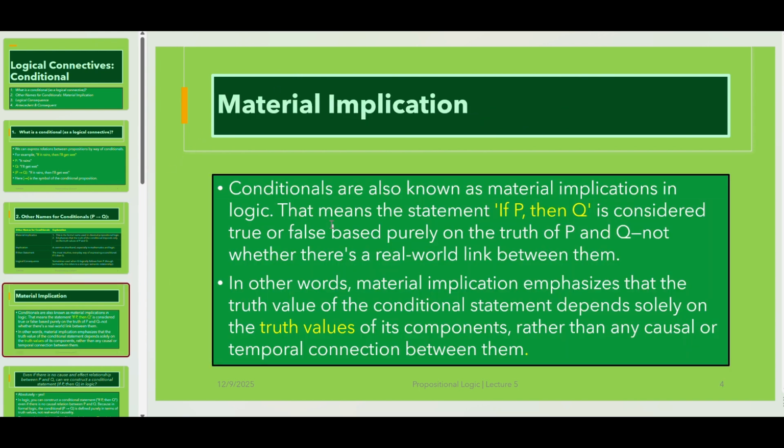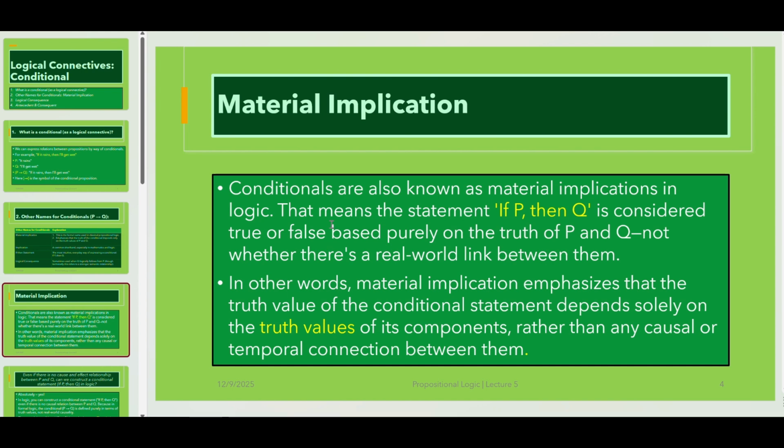Okay, let's clarify material implication. How can we explain this name for conditional? Conditionals are also known as material implication in logic, as we have said before. That means that the statement if P then Q is considered true or false based purely on the truth of P and Q, not whether there is a real world link between them.